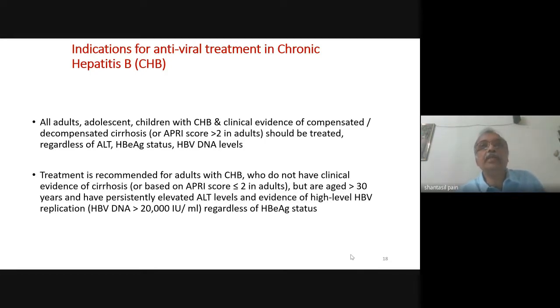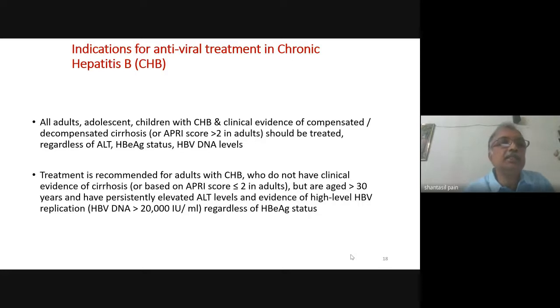So how to decide who requires treatment and who does not? Actually, you have to take into account the patient's HBV DNA level, the hepatitis B e antigen status, the ALT value, which is the marker of inflammation, and you have to make an assessment of the degree of fibrosis. This is usually assessed by non-invasive methods like the FibroScan or the APRI scoring that we have just discussed, and then you decide whether the patient requires treatment or not.